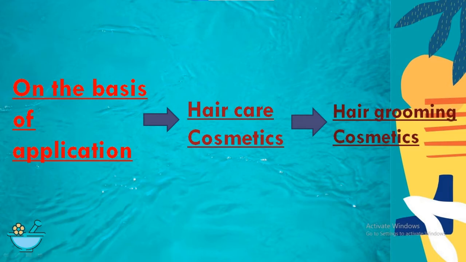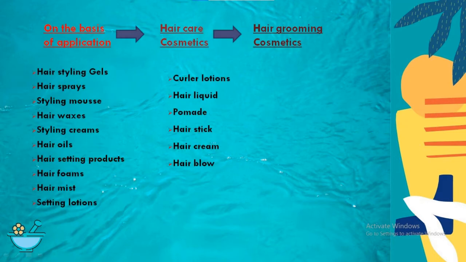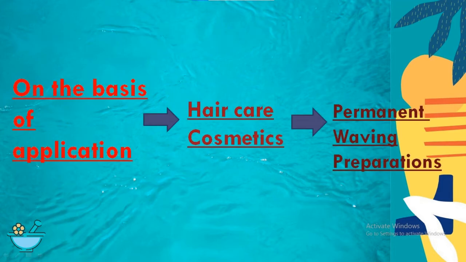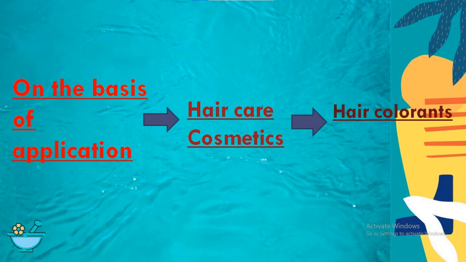The third one, hair grooming cosmetics, which include hair styling gels, hair spray, styling mousses, hair waxes, styling creams and hair oils, etc. The products which come under this category are already listed here, so please go through it. The next one is permanent waving preparations. Another form of this category is hair colorant.